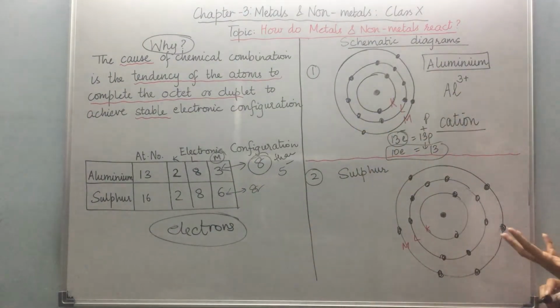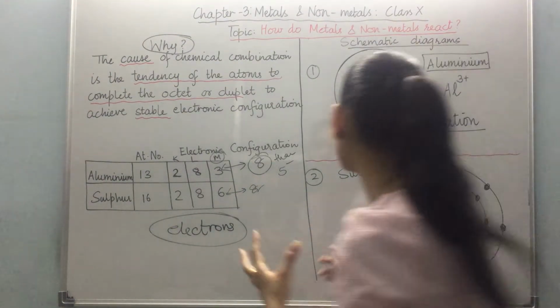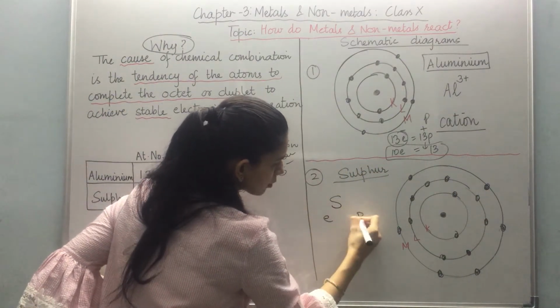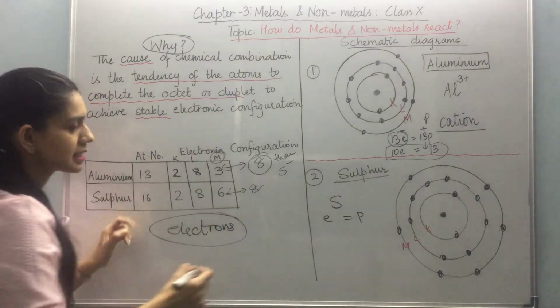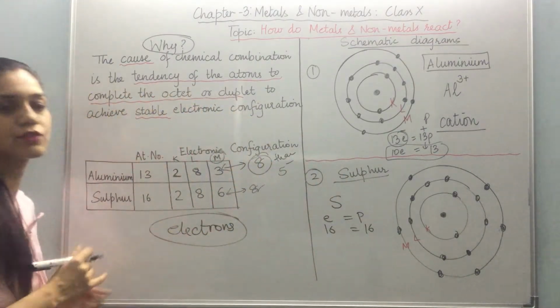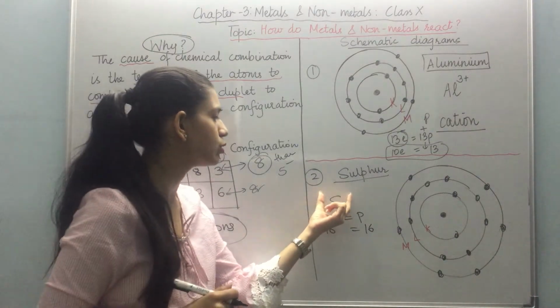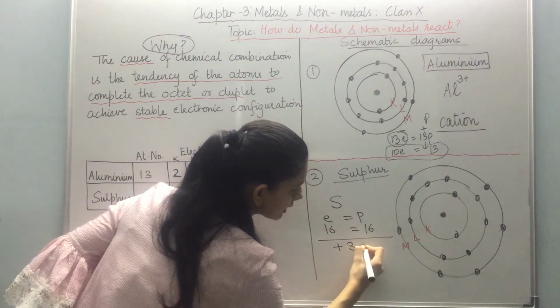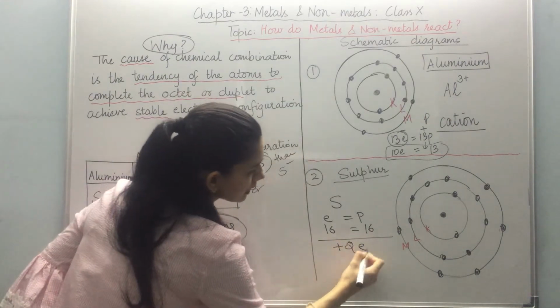If it gains 2 electrons, now what is happening in sulfur? Earlier, electrons and protons were equal, that is 16 electrons, 16 protons. So no positive or negative charges were indicated over the sulfur sign. Now, it has gained 2 electrons.